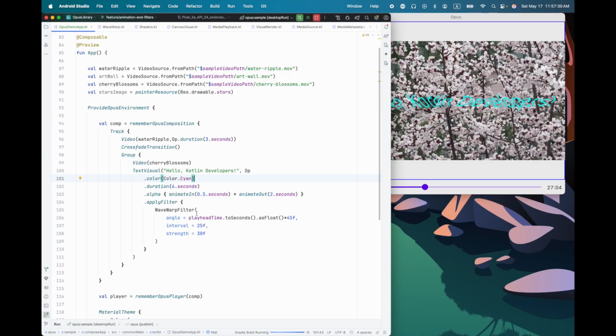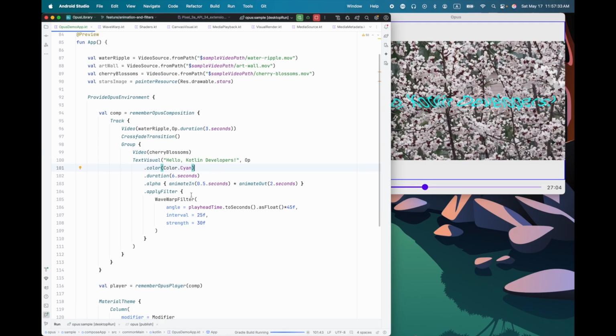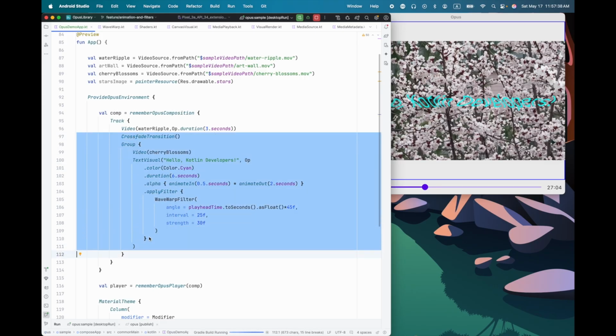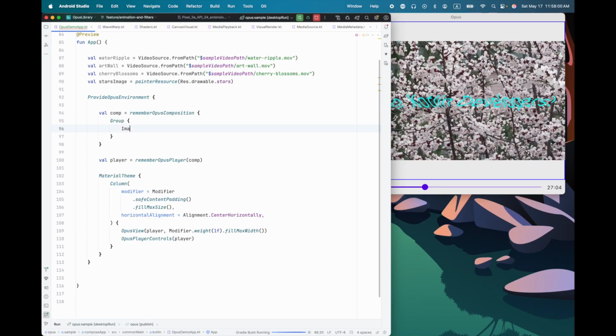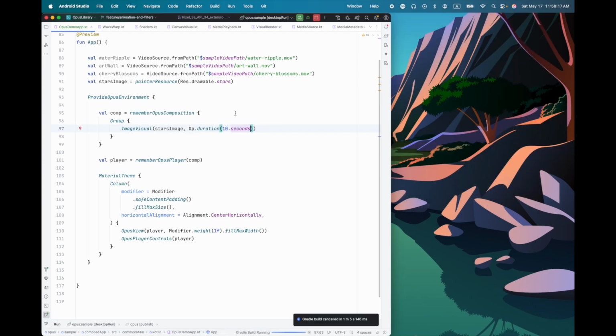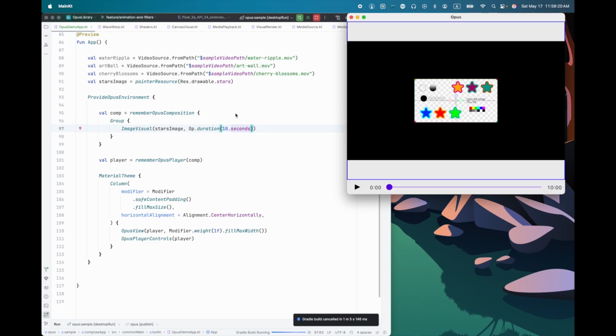So there's a couple of other things that I want to show you here. One of them, let me just sort of simplify this down. Let's get rid of all of this. Let's simplify it down to a group, image, visual, and then we'll use the stars image, and we'll give that a duration of, let's say, 10 seconds. The reason I'm using an image here, this works just fine with video as well, but there's motion in the video, and I'm going to be doing some animation, and it's just going to make it look a little bit confusing. So here we go.